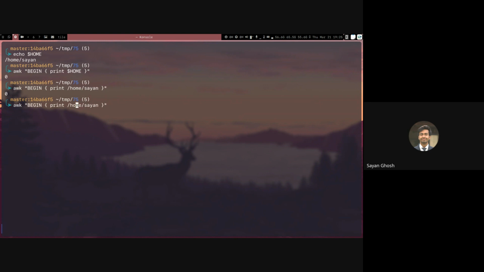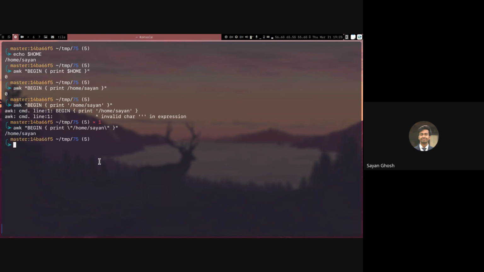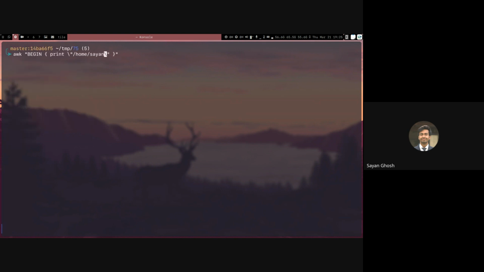So for example, we have to quote it like this. But not with a single quote, with a double quote. If I quote it with a double quote, then you can see it's printing the correct thing. So instead of hard coding this, if I now put $home, you can see this way we can print the value of $home.